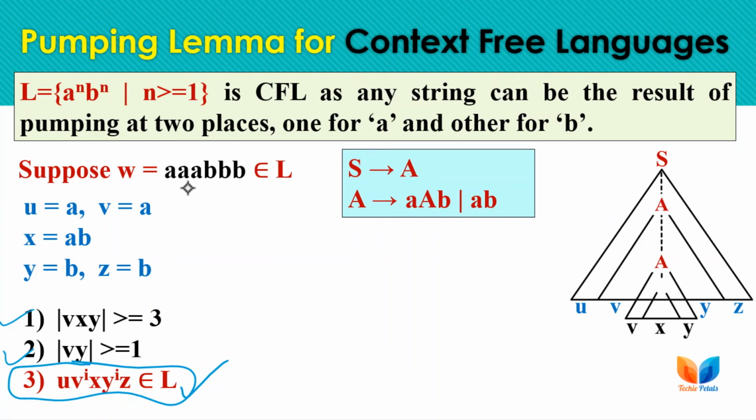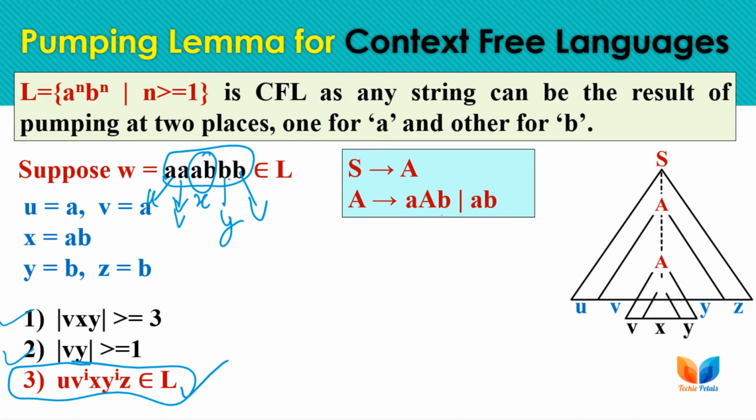So as a sample string we are taking AAA and BBB, and the iterative part here is a. So this is our iterative part V and this is our iterative part Y, and this is our final termination of a, meaning a will be terminated with this X value, and this is our U. Now we have to iterate this string any number of times and check whether the resulting string belongs to the language or not.